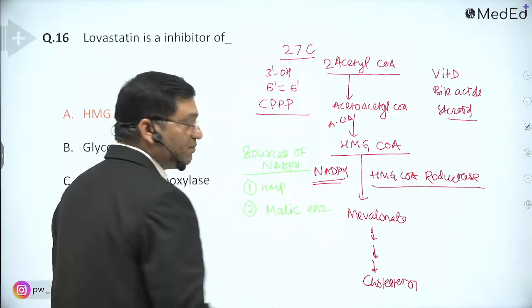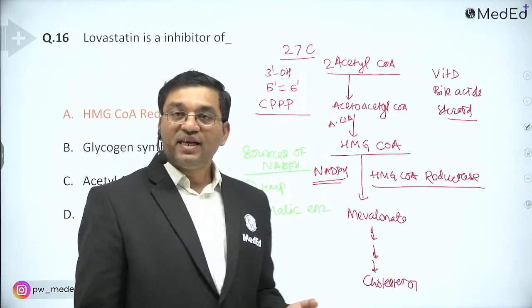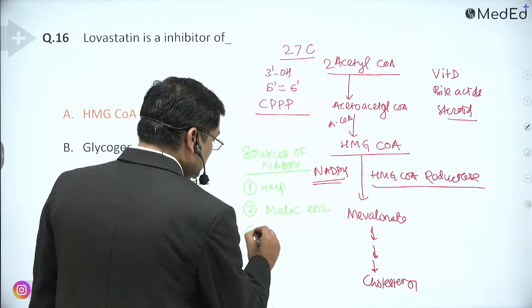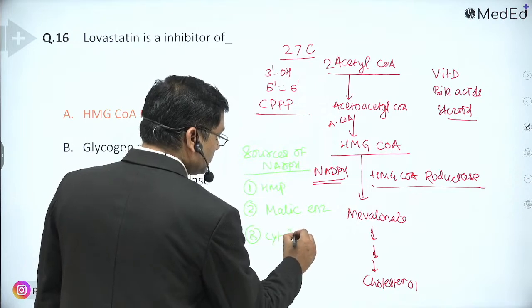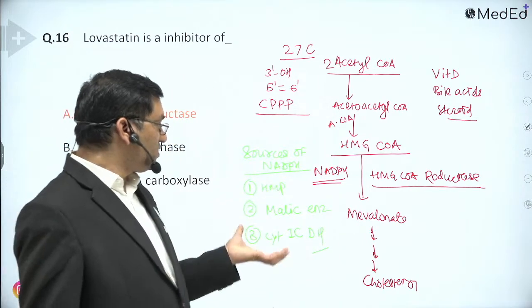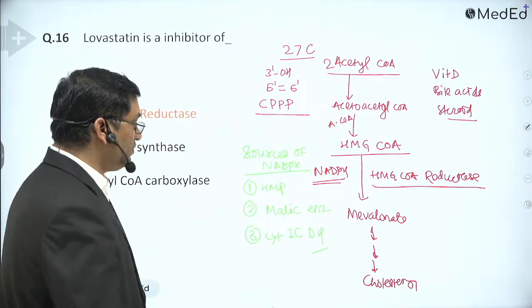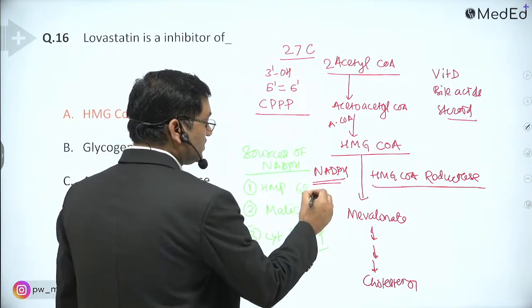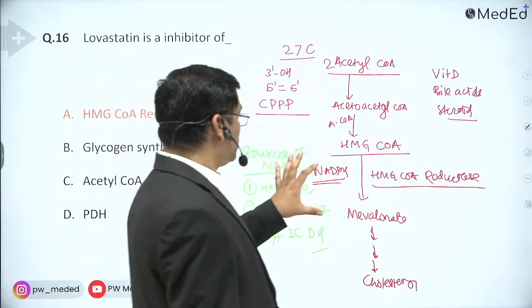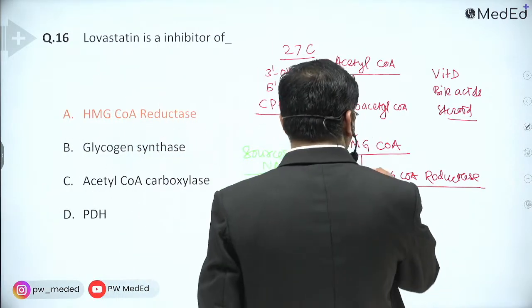That is NADP malate dehydrogenase, malic enzyme. And the third important source is cytosolic isocitrate dehydrogenase. These three are the important sources of NADPH. HMP shunt provides 60% of NADPH.